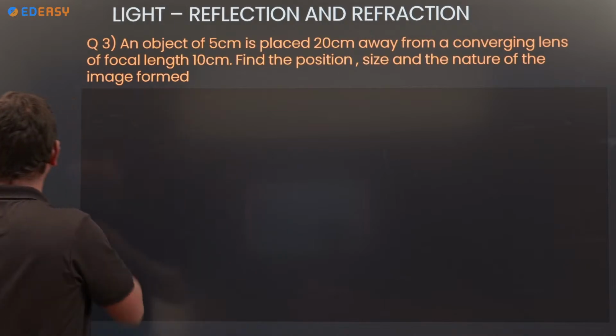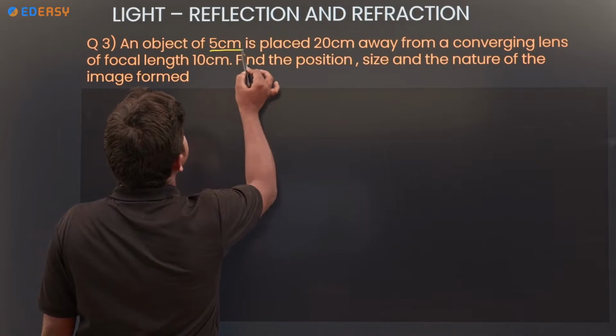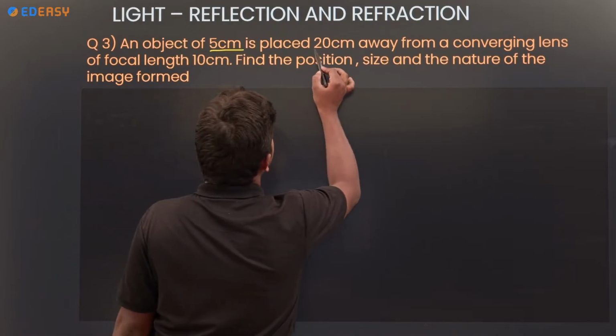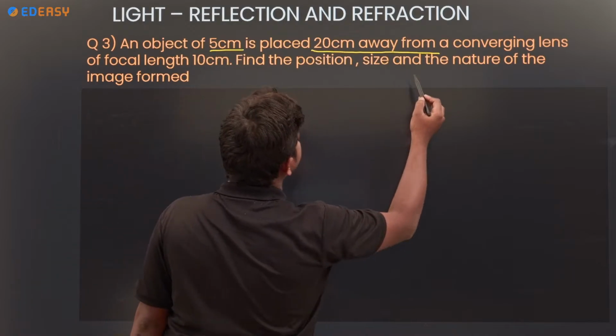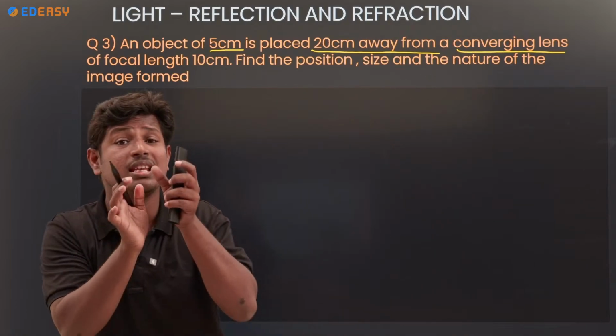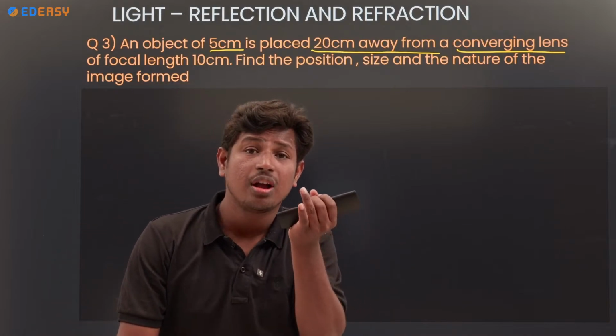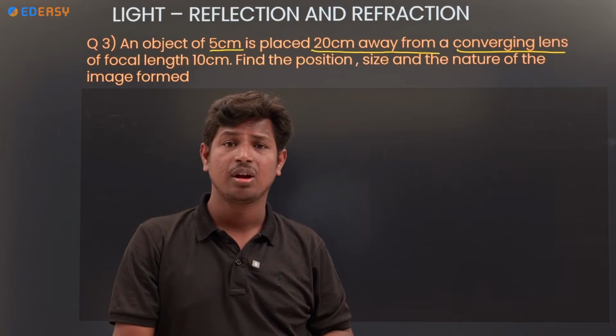Look at the formula. Look at the question. An object of 5 centimeter is placed 20 centimeter away from a converging lens. They did not mention which lens is given. We know concave lens. We know convex lens.